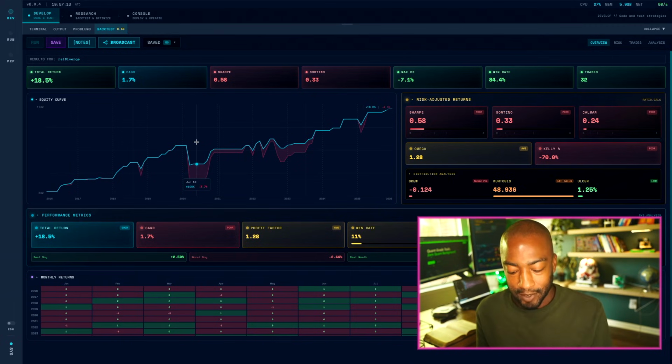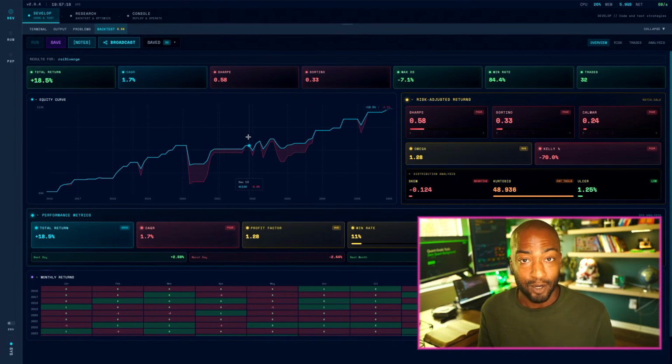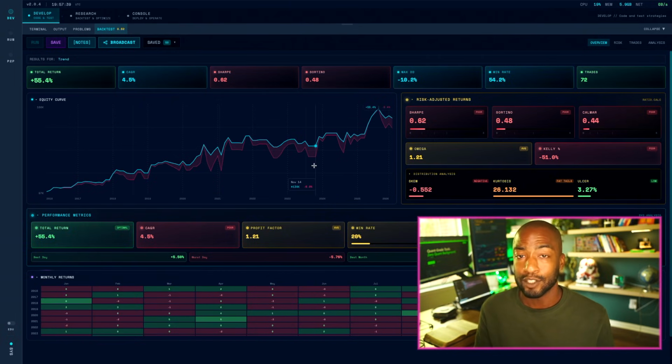So here's where I'm torn, because here is the 10-year backtest for the mean reversion strategy, and it got an 84% win rate, but only a 1.7% return compounded annually, which is about 18% over 10 years, which is not great. And here's the trend following strategy, which looks the same. It's an uptrend, which looks pretty good, but the win rate is only 54%, which means it's only right about half the time. But the compound annual return is 4.5%. So ultimately, the trend following strategy gets a higher return. It makes more money, but the mean reversion strategy is more correct.